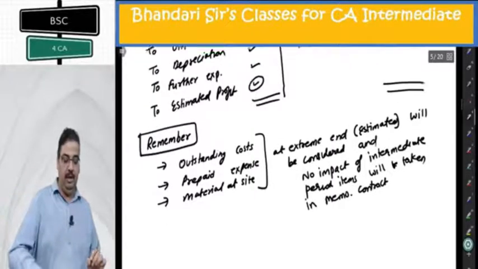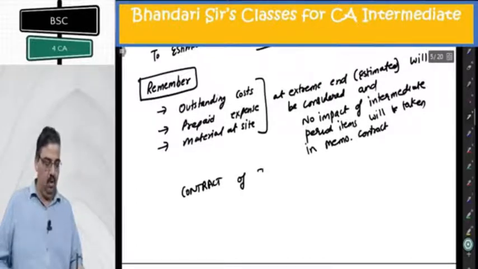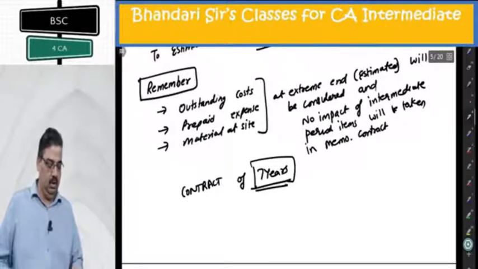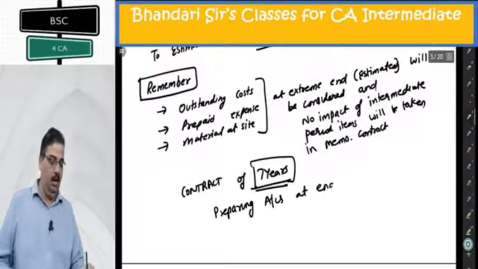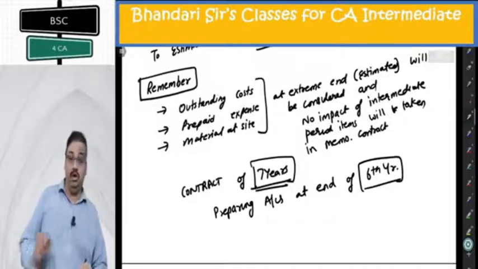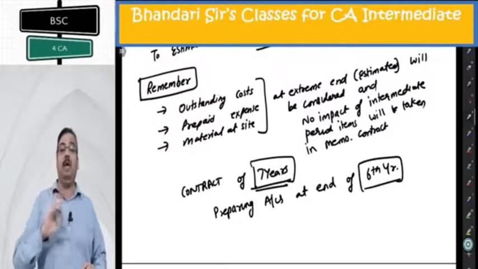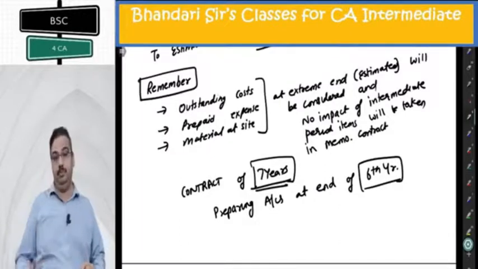Let me explain with example. There is a contract of 7 years. I am preparing accounts at end of 6th year. The question gives me prepaid at the end of 6th year also and estimated prepaid at the end of 7th year also.